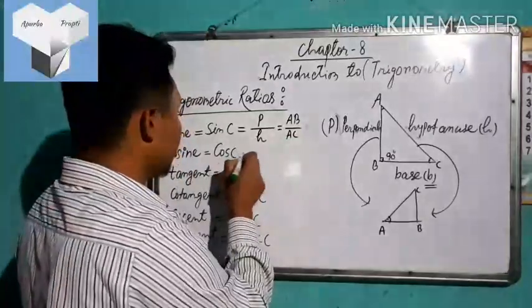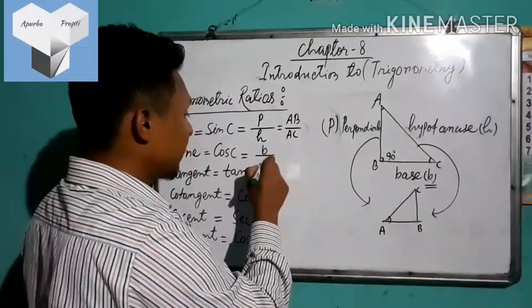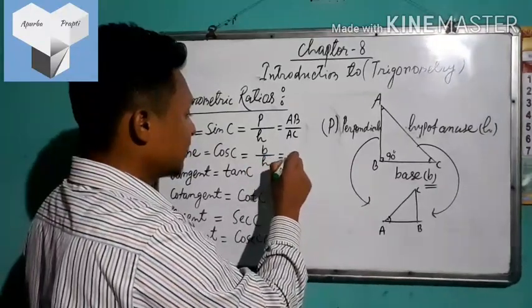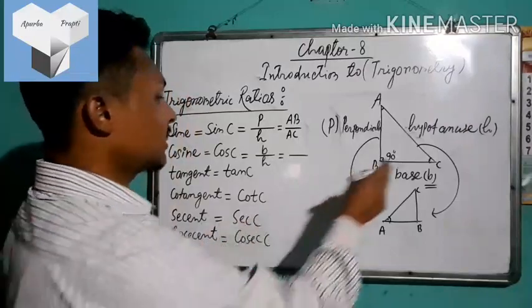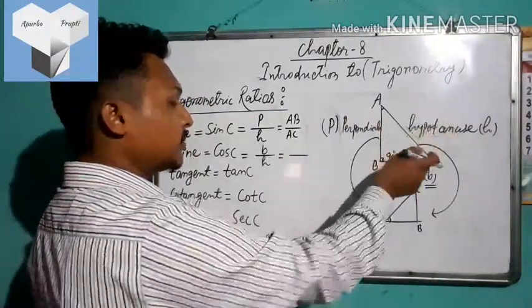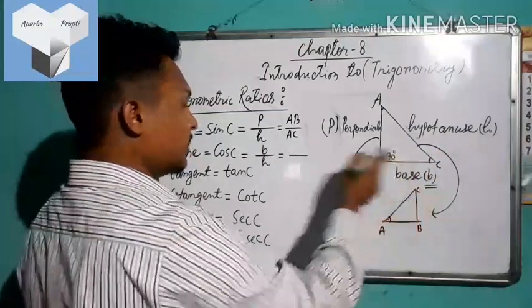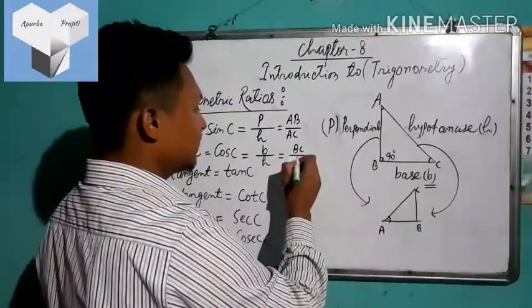In the same way, cos is the ratio between base and hypotenuse. B means base, H means hypotenuse. With respect to this angle C, the base, perpendicular and hypotenuse will remain the same for the respective angle. So BC is the base, and AC is the hypotenuse.